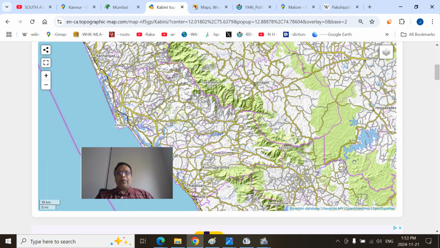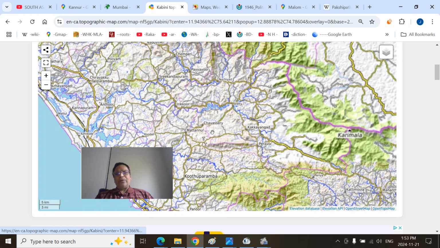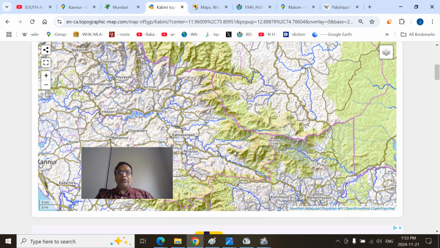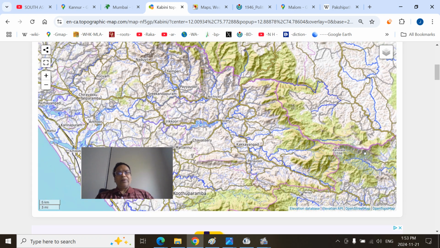So we are looking at the same thing in a broader perspective. We have to again look at the landmarks here. This is the Kabani Reservoir. This is the Brahmagiri Mountain. This is the Mananthavady region, and Kutta village will be here. Pakshipathalam and Thirunelli, Lord Vishnu's temple, will be here. This is the southeastern part of the Brahmagiri mountain ranges. This is the Iritty, Valapattanam river. These are the Aralam.